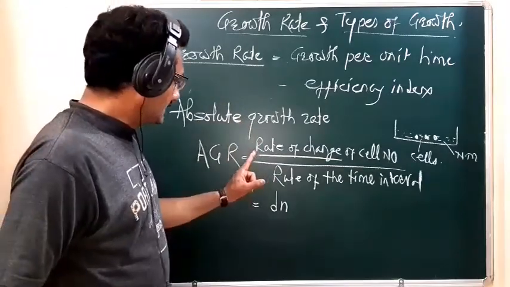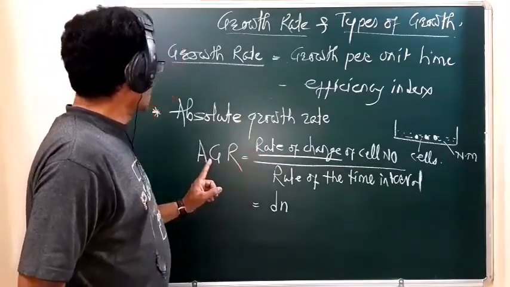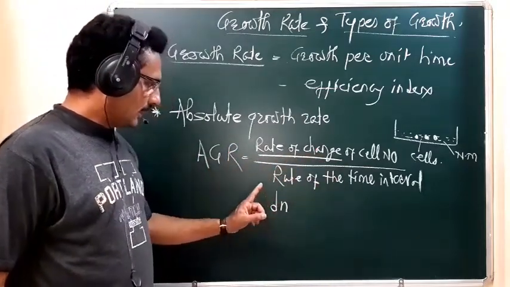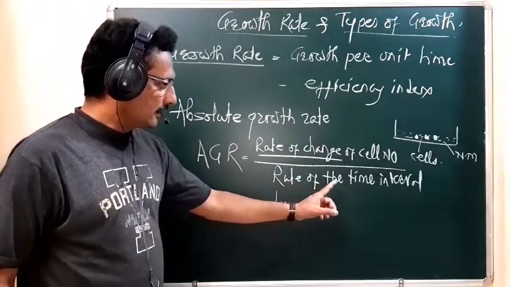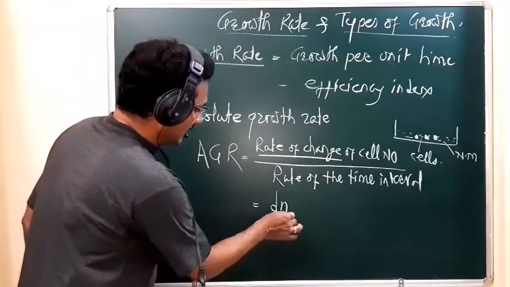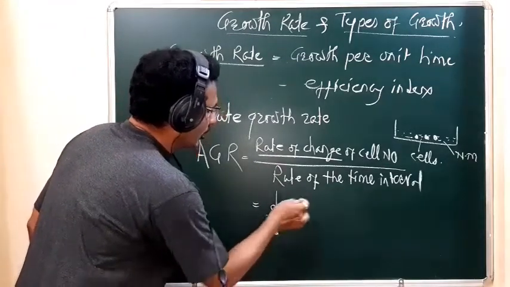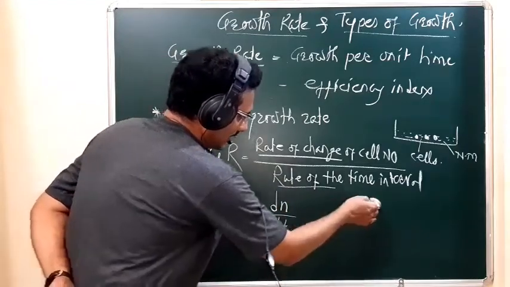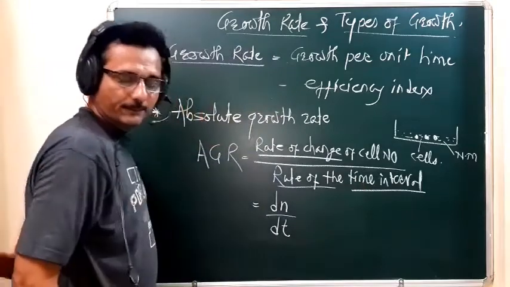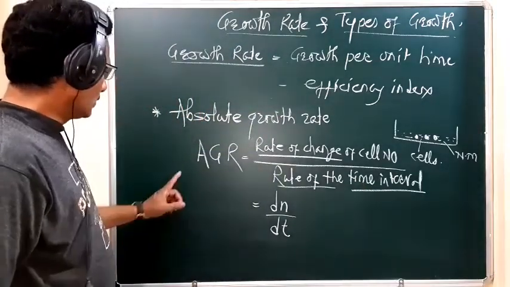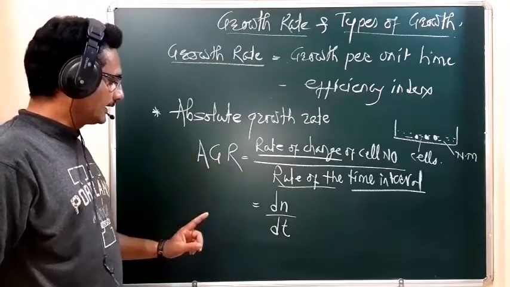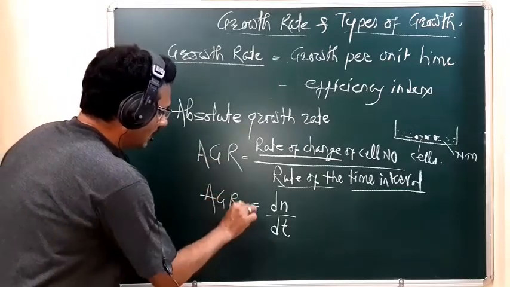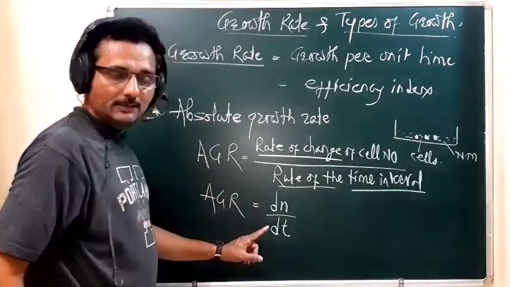So the absolute growth rate is the ratio of the change in cell number to the time interval. It is divided by the time interval, for which we use the letter small t. So AGR is equal to dn divided by dt.